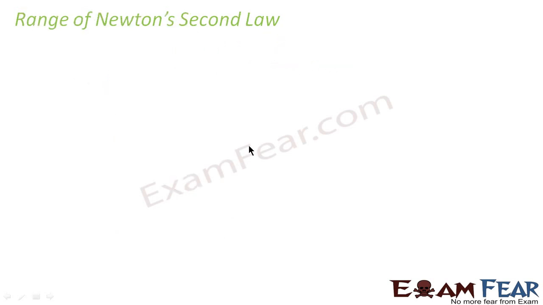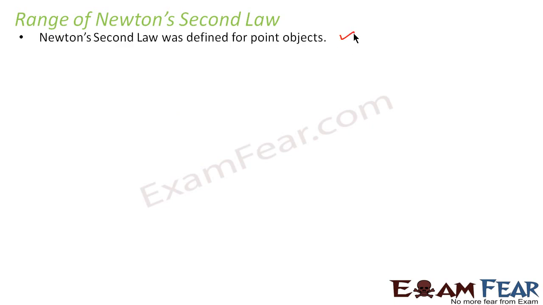Now we'll see the range of Newton's second law. When Newton's second law of motion came into picture, it was defined only for point objects. Right? When initially it came into the scene, it was only for point objects, that is very small objects. What do we mean by point objects? Objects whose dimensions are almost equal to 0. That means an object whose length, breadth or height almost approximate to 0. I mean, it is a very, very small object.